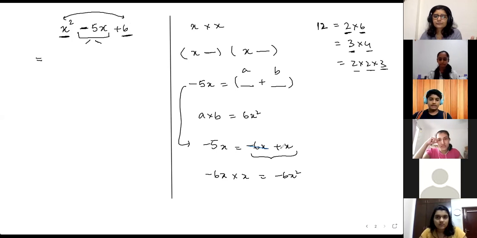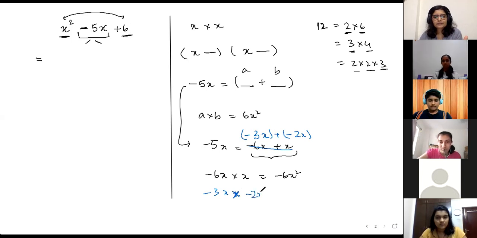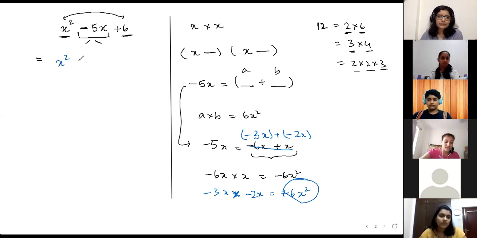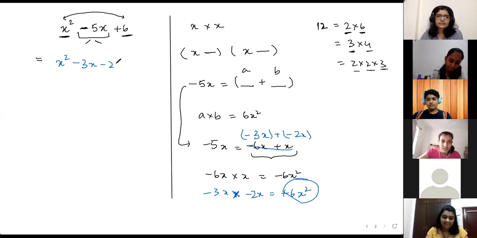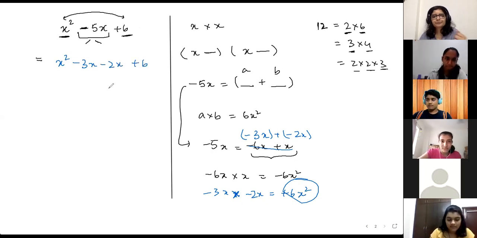Minus 3x plus minus 2x. That's a good possibility. Both of them add up to minus 5x, correct? And when I multiply minus 3x and minus 2x, what am I getting? Plus 6x square. This is perfectly matching both the criteria. Their sum is minus 5x and their product is plus 6x square. So that's what we'll go ahead with. So I can write this as x square minus 3x minus 2x plus 6.